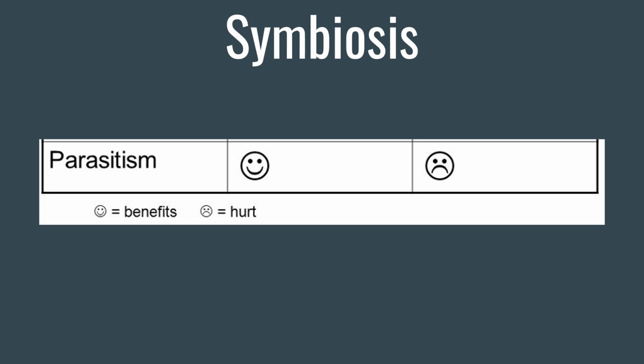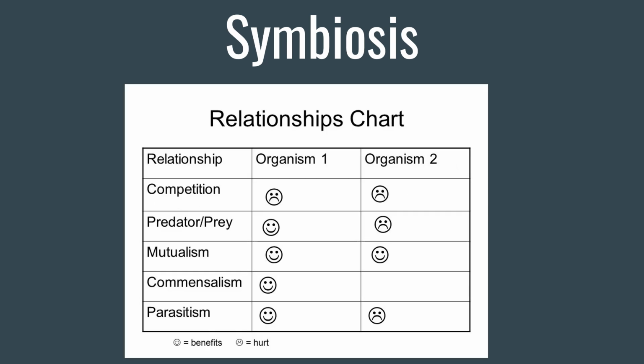Parasitism occurs when one organism in the relationship receives a benefit by causing harm to the other organism. A tick is a parasite that receives food by feeding on the blood of the dog, which is harmed by the parasite. Here is a quick overview of what your chart should look like.